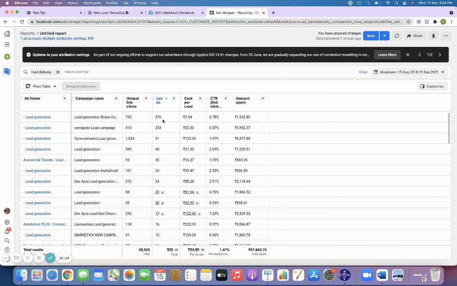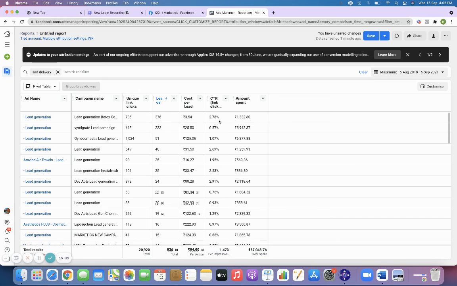When you see the click through rate, I have already mentioned that click through rate indicates how your campaign has performed. Usually the click through rate for a very good campaign has to always be above 1%. It entirely depends upon your ad copy and your banner, right?